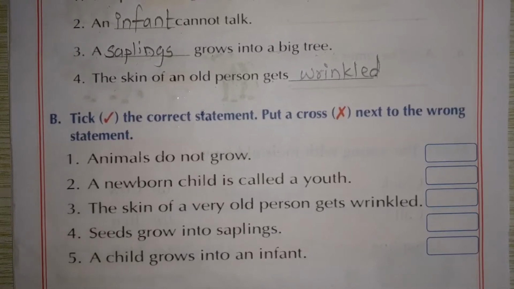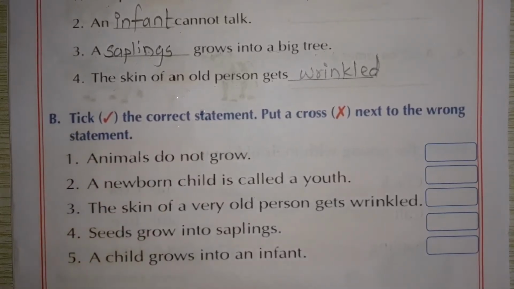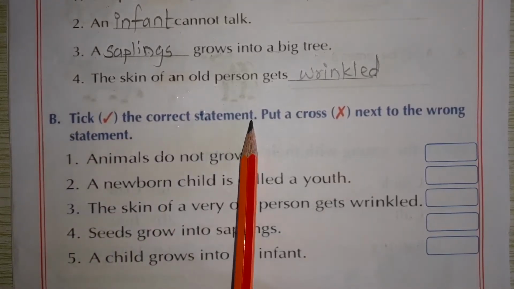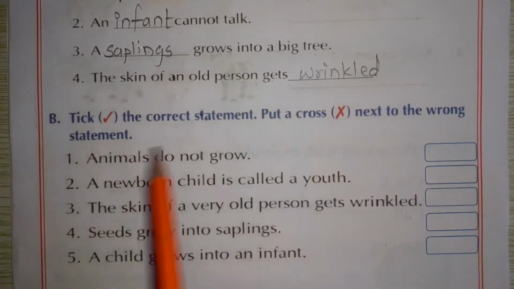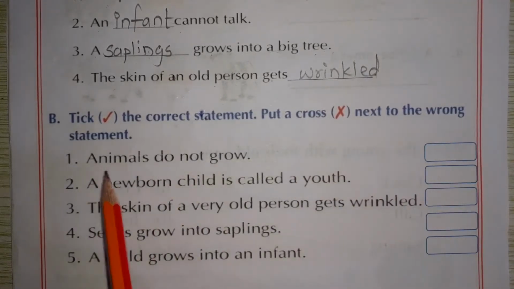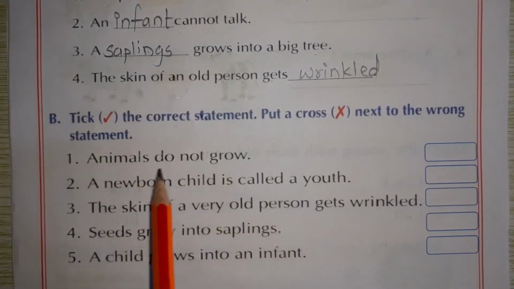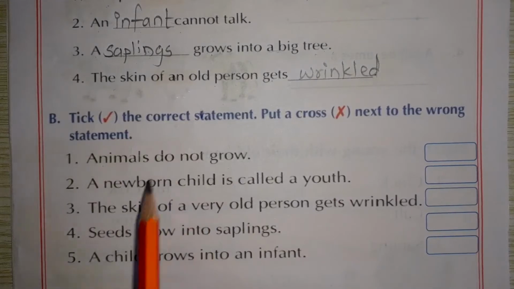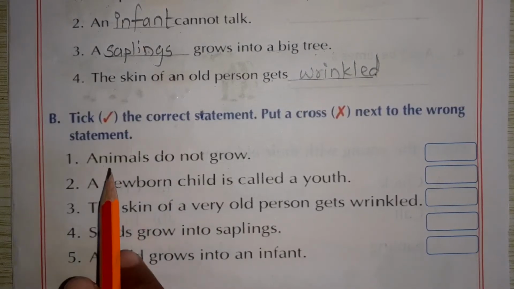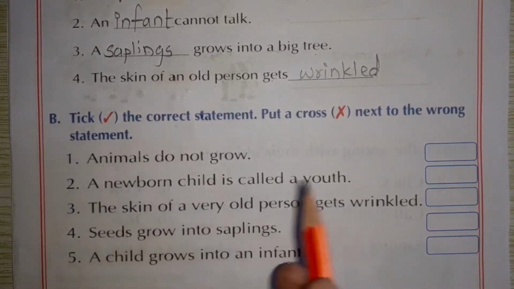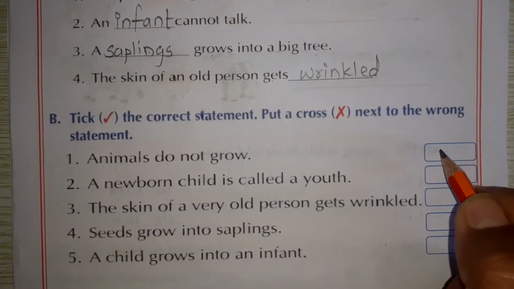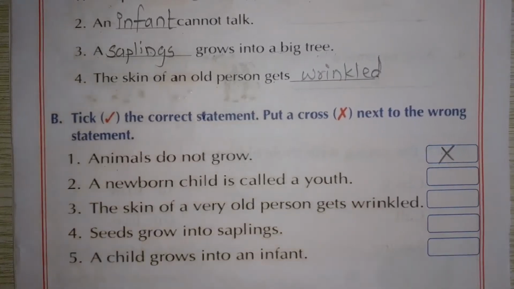Tick the correct statement and put a cross near the wrong statement. If the statement is true, you tick here. If the statement is wrong, you put a cross. Okay? Animals do not grow. This statement is true or false? This statement is false. Animals do grow. So you put a cross here.